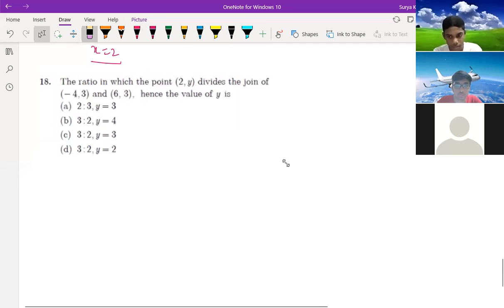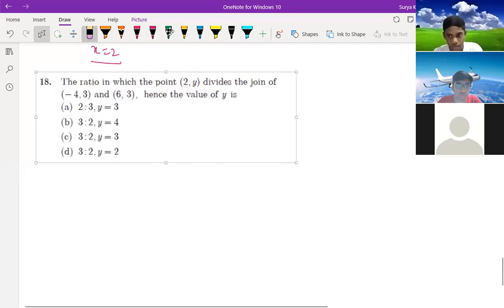Now you have to answer me this 18th one. The ratio in which the point (2, y) divides the join of (-4, 3) and (6, 3). Hence the value of y is. First you should find y, obviously. The ratio in which this point divides the line joining these. So 2, y, you know, means obviously you can find it easily. 2, y is mentioned.